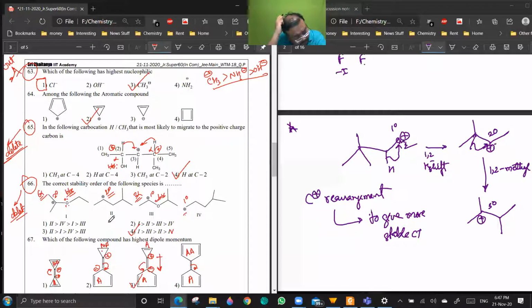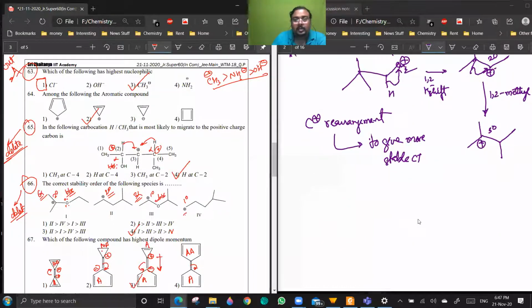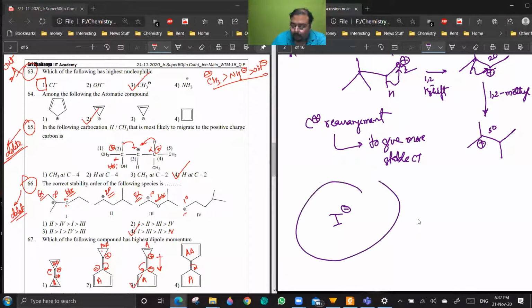In CH3 minus, hydrogens will have an inductive effect, no sir, so it will be easily polarizable. No, you are not getting the concept clearly. See, polarizability depends on the cloud of the central atom. I minus has a bigger electronic cloud. C minus has a small electronic cloud. A bigger electronic cloud can be polarized easily. Are you getting my point?